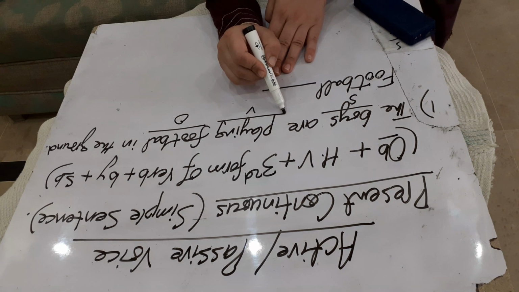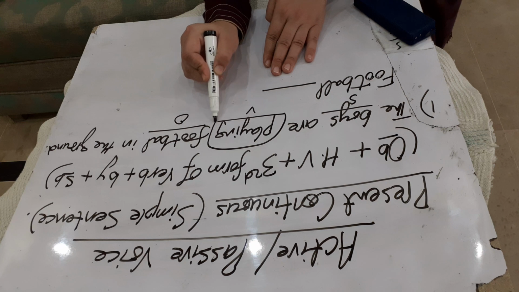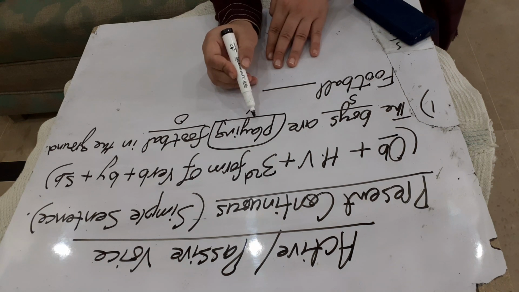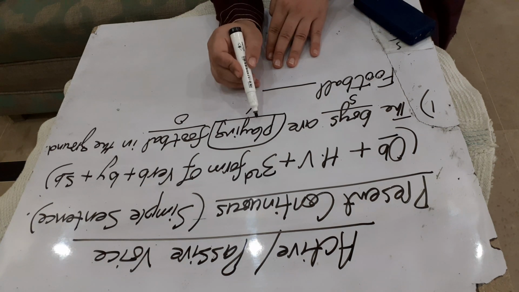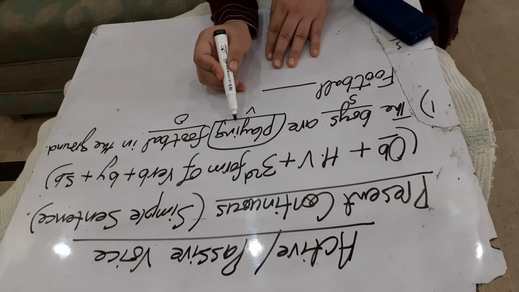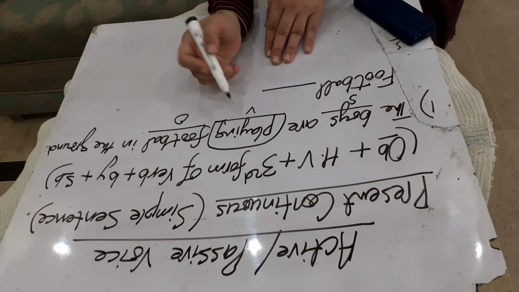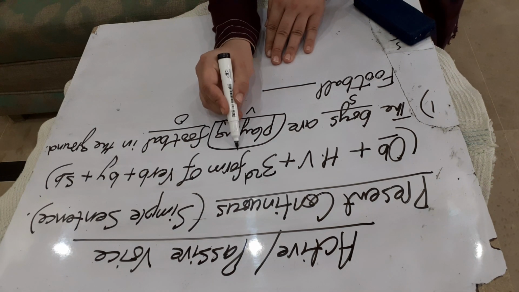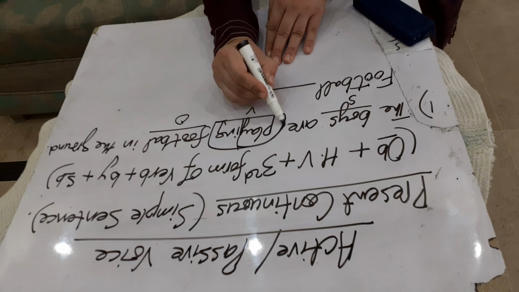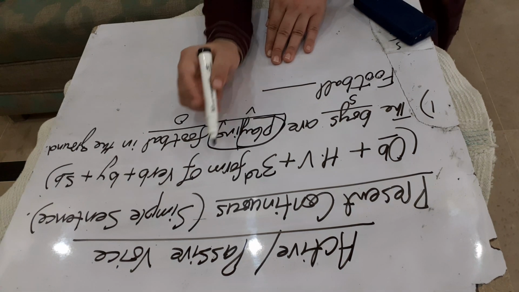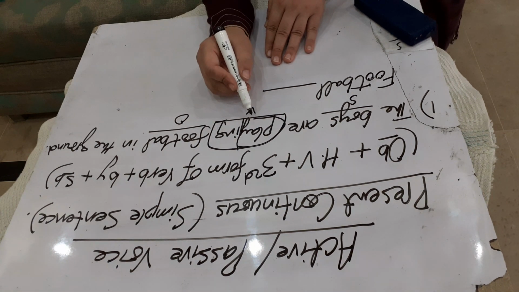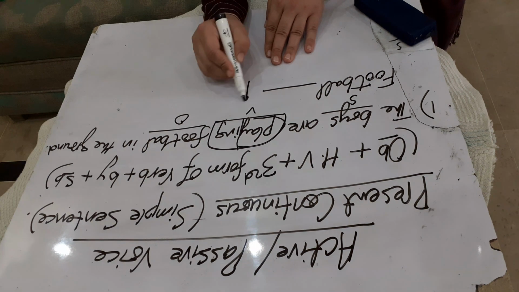This is the verb playing. In it, the first form of verb is used, play. The main verb is play plus ing. So what will we do? The verb play will be converted into the third form of verb, and the third form of play is played.